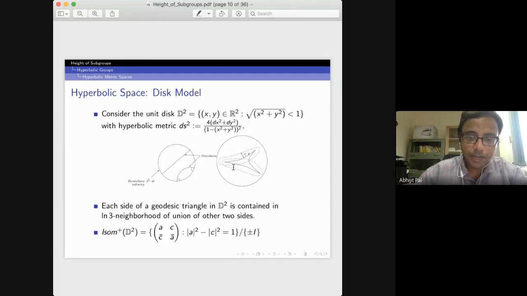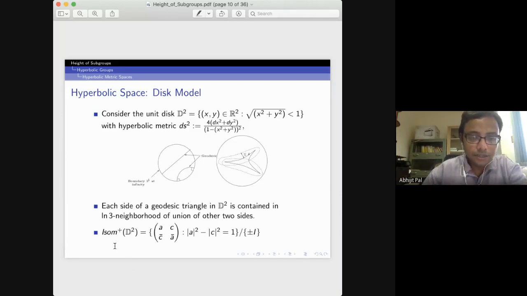And if you take any triangle in this Poincare disk, again one can prove that each side of that triangle is contained in the delta neighborhood of the union of the other two sides, where delta is log 3. This is proved in basic hyperbolic geometry.